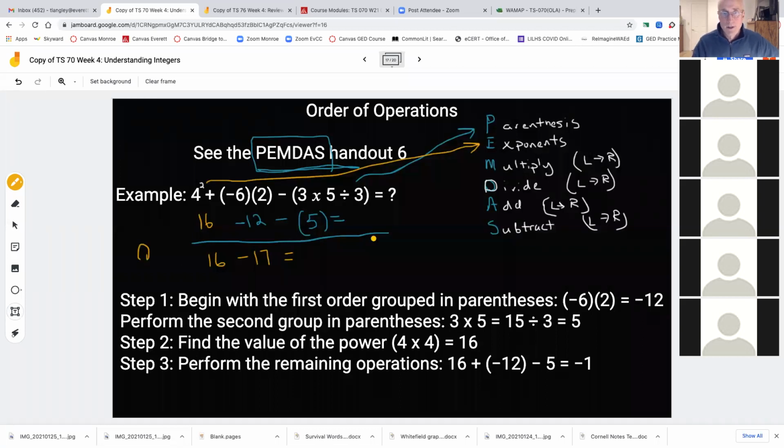So I've got a negative. 16 minus 7 would give me a -1. Okay, so that's the order of operations. Following that, I just wanted you to have that down because you'll run into some problems like this one, where you're going to have a line of things to do. If you've written down the notes, do what's in parentheses first, then do the exponents, then multiply from left to right, and then divide from left to right, then add from left to right and subtract. That spells PEMDAS, and that's the rule for order of operations.